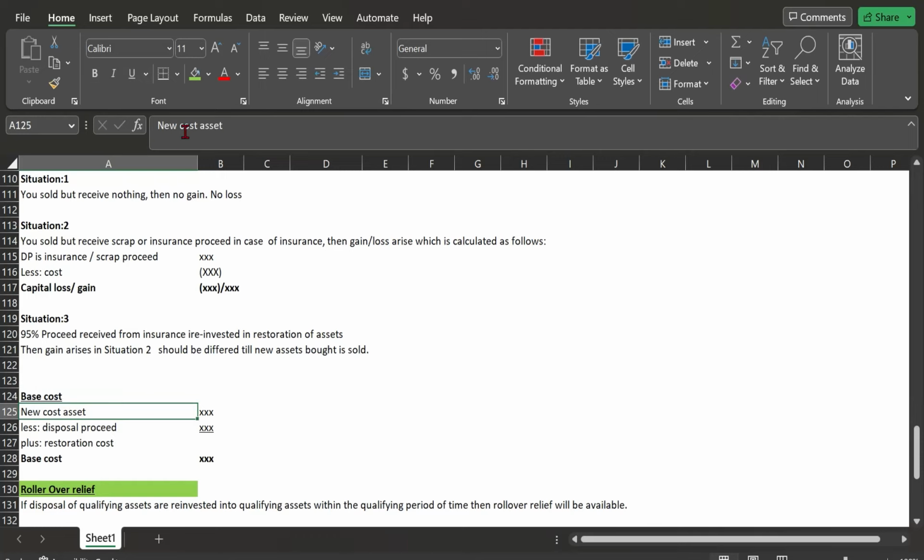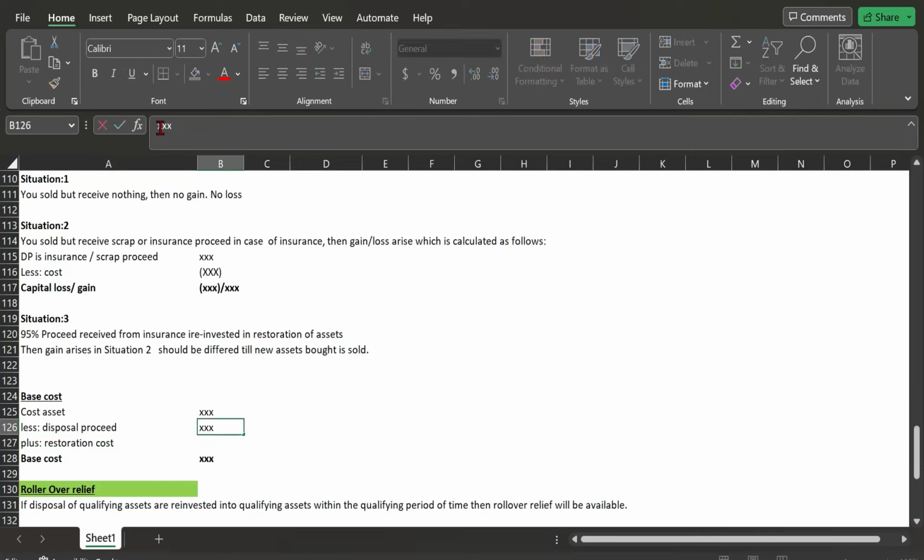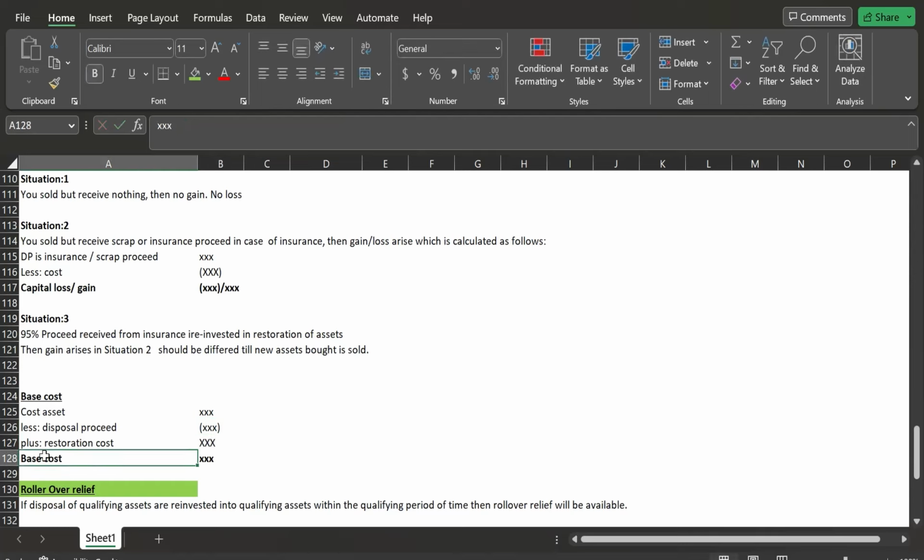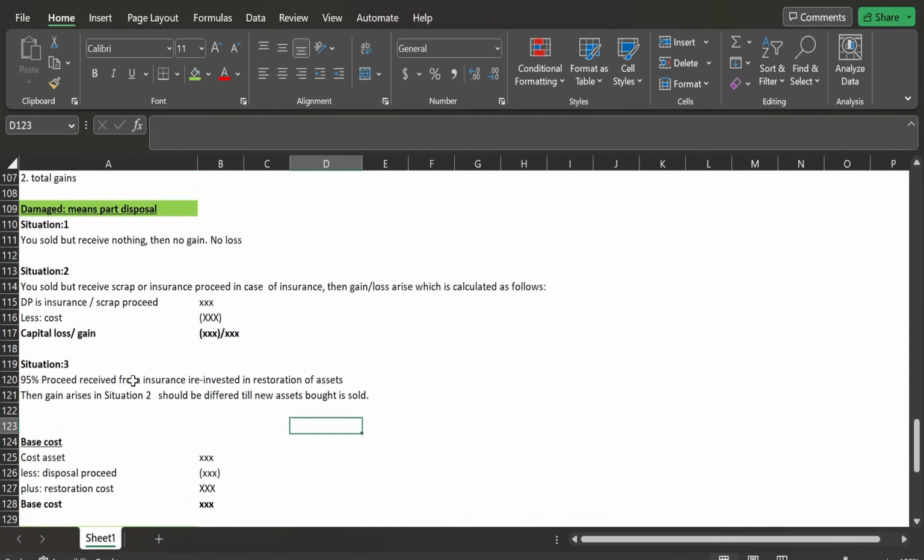So the cost of the asset, and then whatever amount we have spent on the restoration, we will add to this. We will add those restoration costs and simply revise the base cost of the old asset. So this is for the damage of the asset, right?